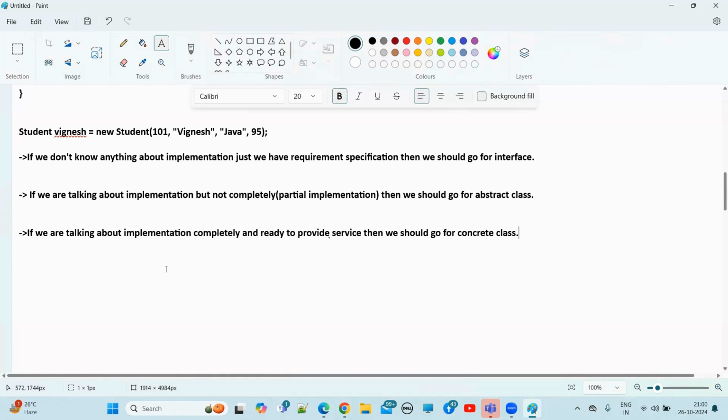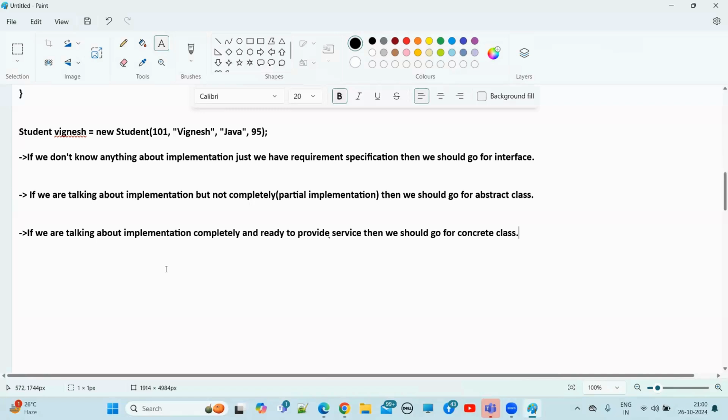Understand? So what I want to say here is that we can replace interface with abstract class, but it is not a good programming practice. Why is interface there? For a different purpose. Why is abstract class there? For some different purpose.